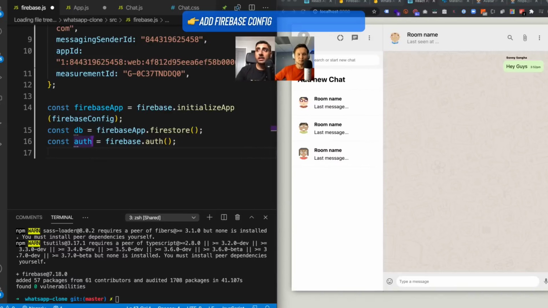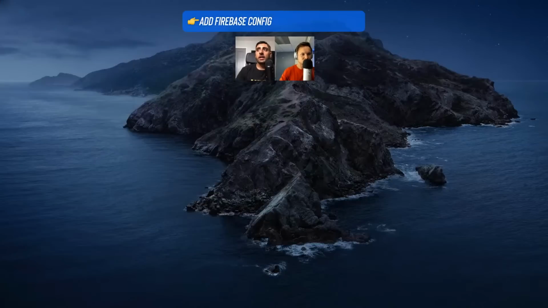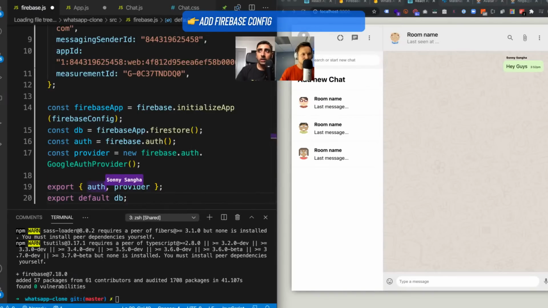And we also need this. This is for Google's authentication. We say const provider equals new firebase.auth.GoogleAuthProvider. And this is what we're going to use when we actually go ahead and do that Google authentication. And now to export the stuff we need, I'm going to explicitly export the authentication and provider. And then I want to do a default export for the DB because we're going to use the DB quite a lot more than we use the auth and provider.